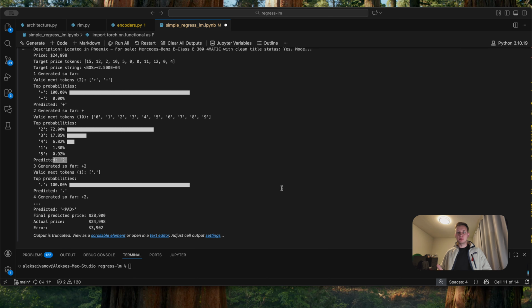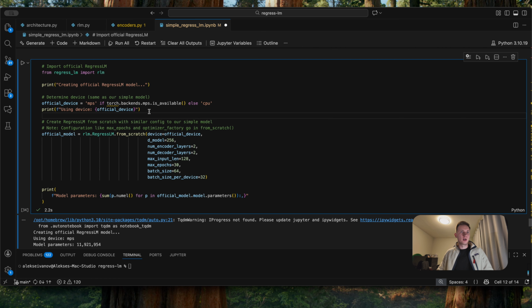Alright, we built our simplified RegressLM from scratch. We trained it, we validated it, we even visualized how it behaves. We are getting around 17,000 mean absolute error on car price predictions. But how does this compare to the Google DeepMind official implementation? Now we are using the official RegressLM library. We use the from-scratch method and we pass the model parameters. We got similar things. The d_model is 256.